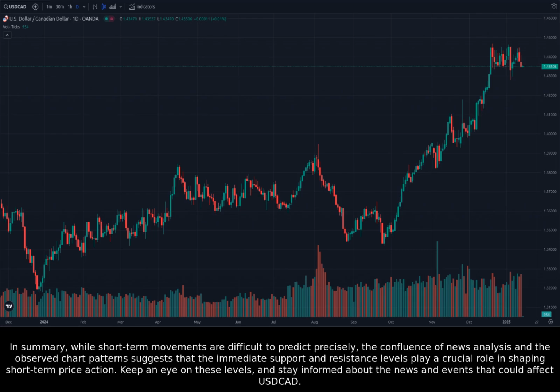In summary, while short-term movements are difficult to predict precisely, the confluence of news analysis and the observed chart patterns suggests that the immediate support and resistance levels play a crucial role in shaping short-term price action. Keep an eye on these levels and stay informed about the news and events that could affect USDCAD.